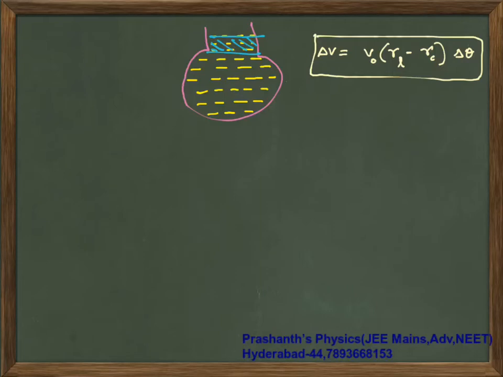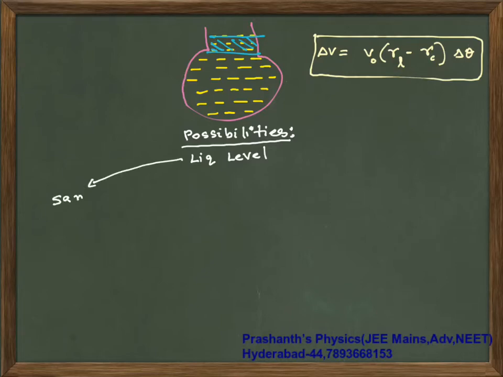Now if you observe carefully, 3 possibilities are there when you are heating. When you are heating this exactly just-filled container, your liquid level could remain the same, this is one possibility. It could increase, this is another possibility. It could decrease, this is another possibility.